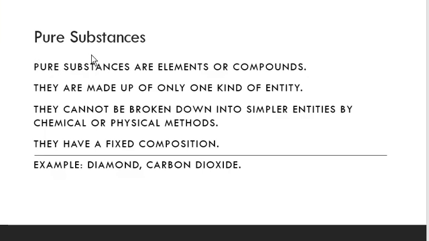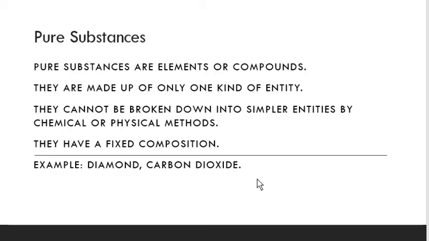So let's see the pure substances. Pure substances are the elements or compounds. They are made up of only one kind of entity. They cannot be broken down into simpler entities by chemical or physical methods. They have fixed composition. Example, diamond, carbon dioxide. Children, they have a fixed composition.